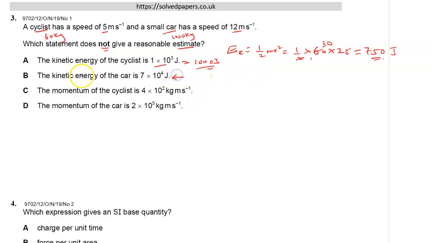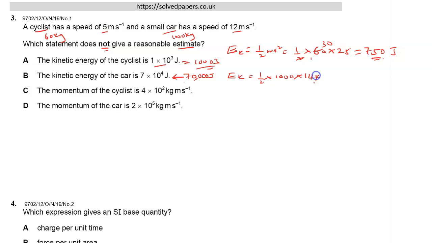What about kinetic energy of a car being this? This is the same as 7, then 4 zeros, joules. This is 70,000. Let's see. The kinetic energy of a car is a half, the mass of a car is 1,000, and the speed of this car is 12.